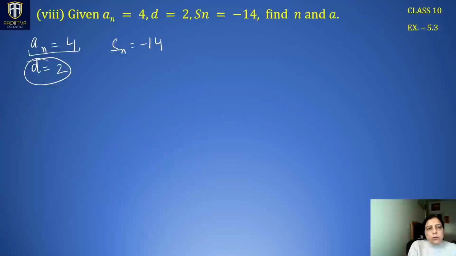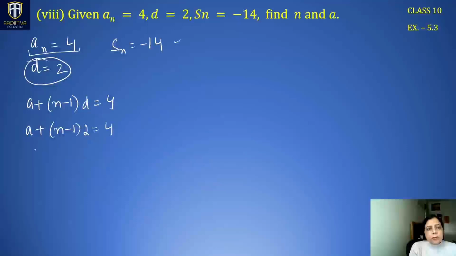Again, we have to make two equations from this information. An is 4. That means a plus n minus 1 times d is 4. A is not known to us, so let it be. N is also not known to us. D is 2.